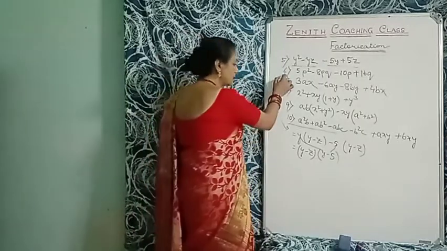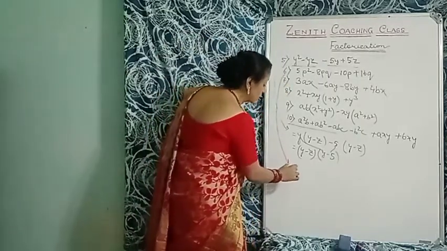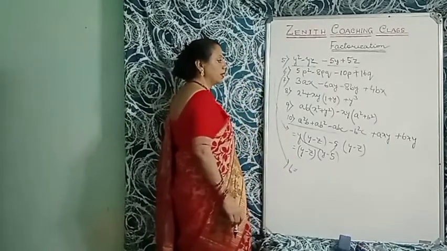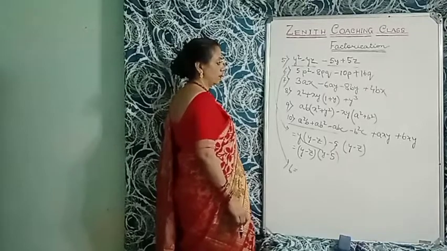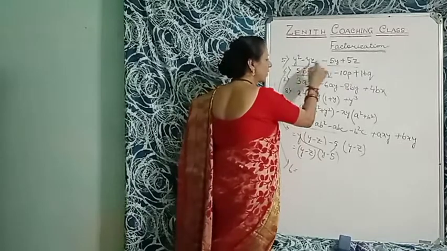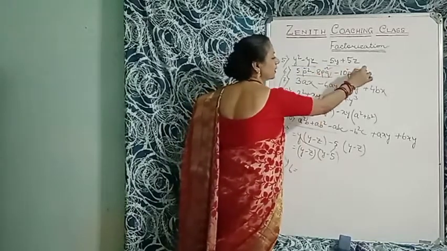Now we'll go to the sixth sum. That is 5p square minus 8p cube minus 10p plus 16p. Okay, let's think fast too. You will take this one and that one. You will take this one and that one also.